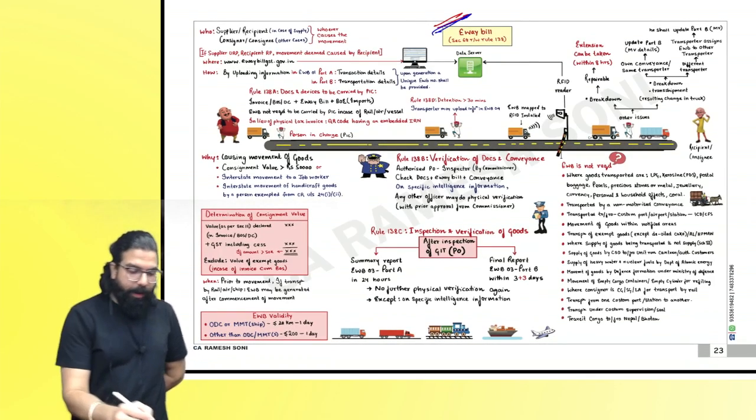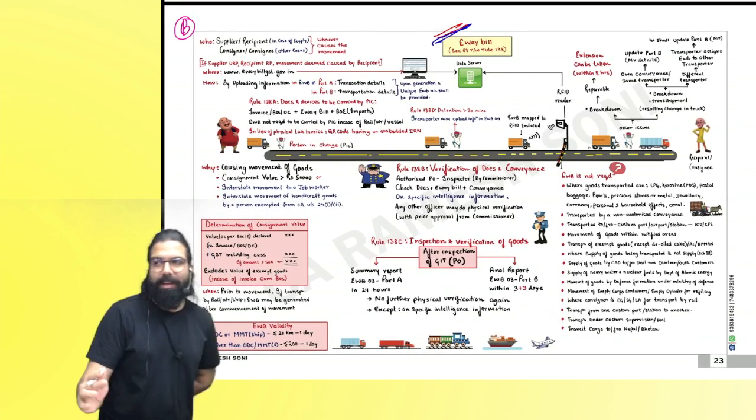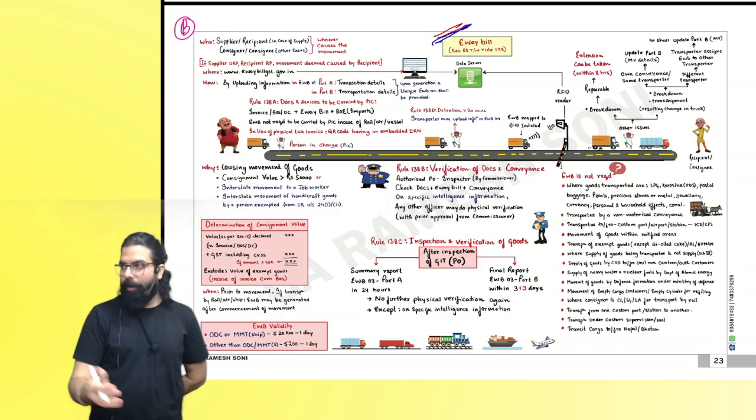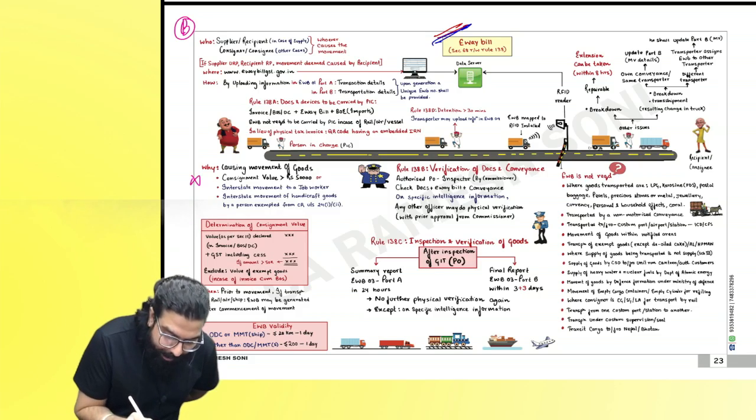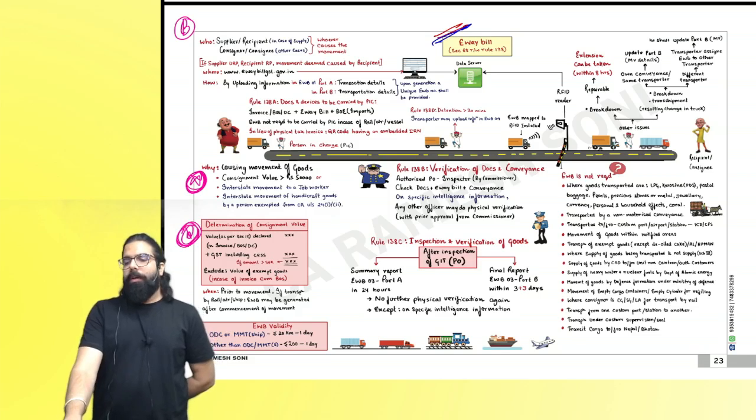E-way bill, everyone. Shall I call it C or B? Sir, B. Nothing for me is C because you can't leave anything and go. Everyone here now, listen. When is e-way bill required? Very important. How do you find out consignment value?